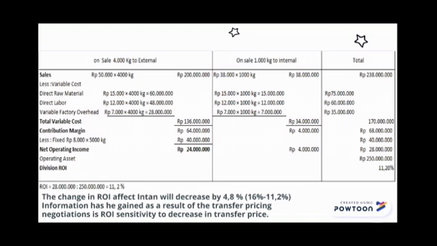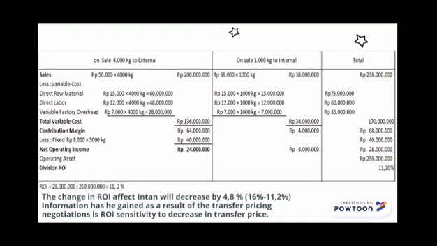So, total variable cost is 170 million rupiah. Contribution margin is 68 million rupiah. Less fixed cost is 40 million rupiah. So, net operating income is 28 million rupiah.